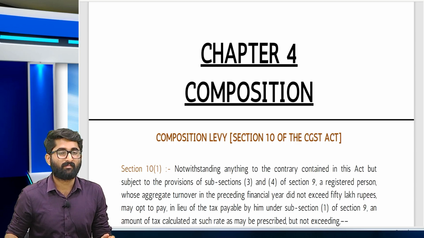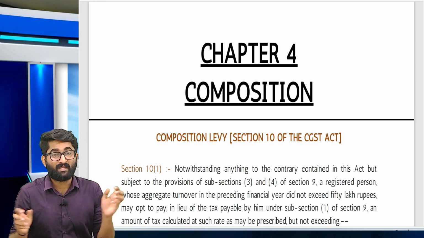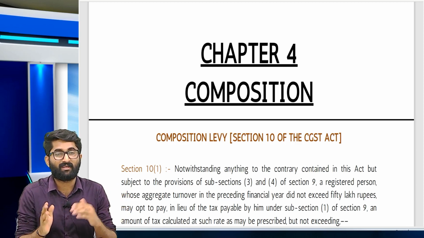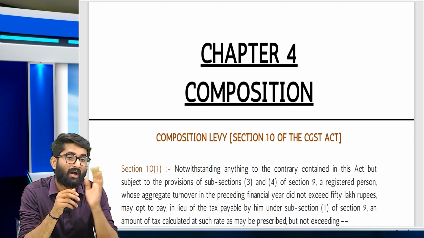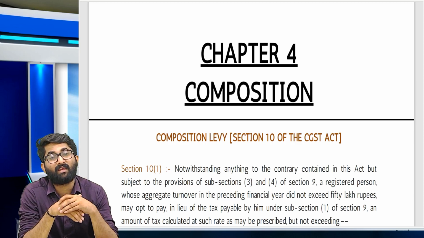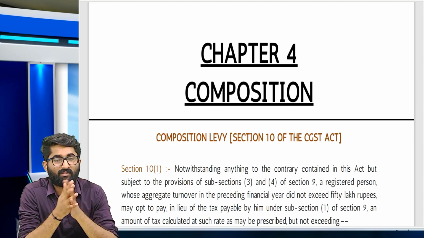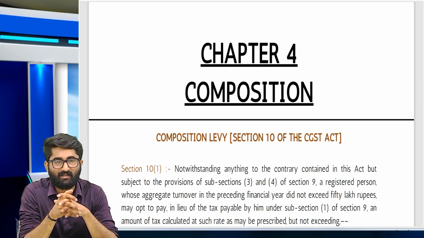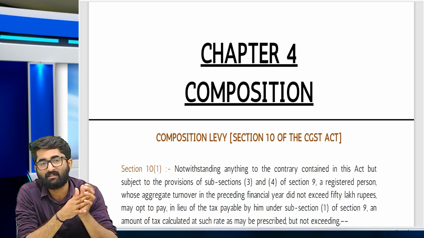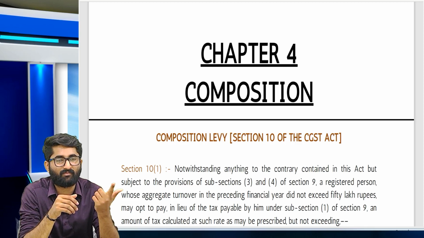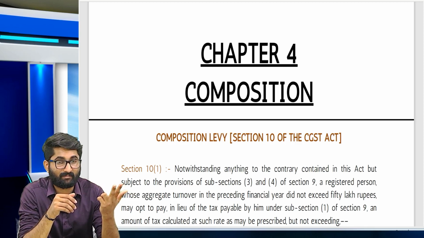To whom is the composition applicable? When your turnover in the preceding financial year is less than 1.5 crores. But in some special category states, if your turnover is less than 75 lakhs, then it is applicable, provided you should be Mr. T. What is Mr. T? M for manufacturer, R for restaurant, T for taxable trader.